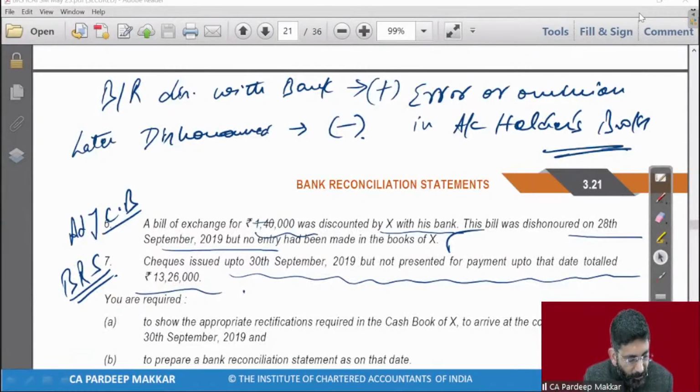वेरी गुड वेरी गुड sir. This amount entered twice came in illustration number 10, at that time recorded in BRS, but in illustration number 5 it goes to the adjusted cash book.